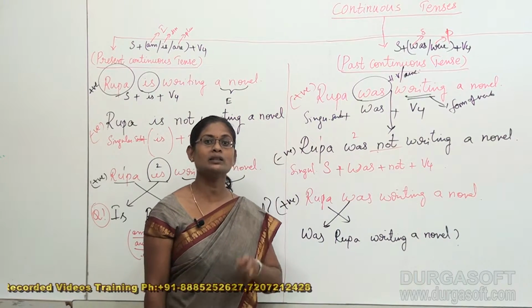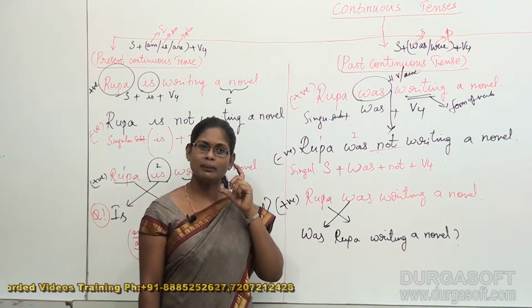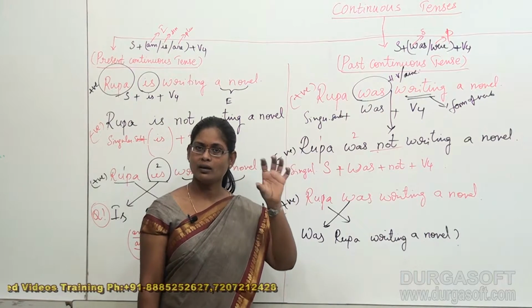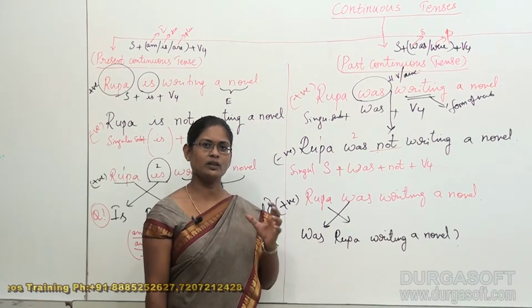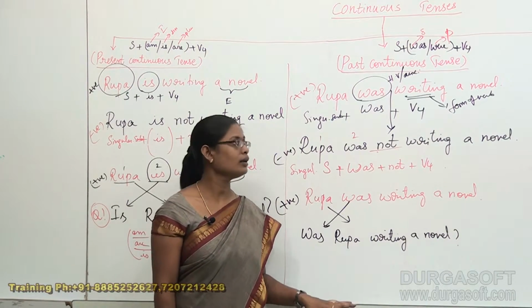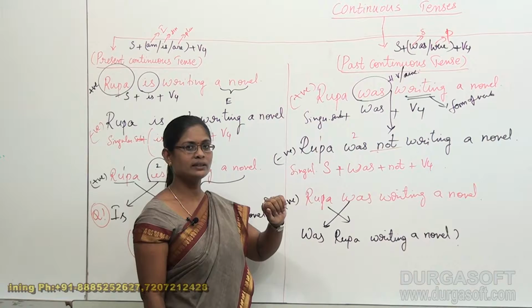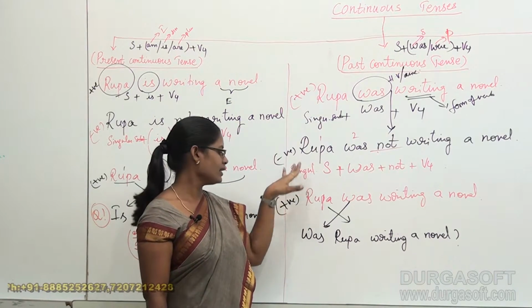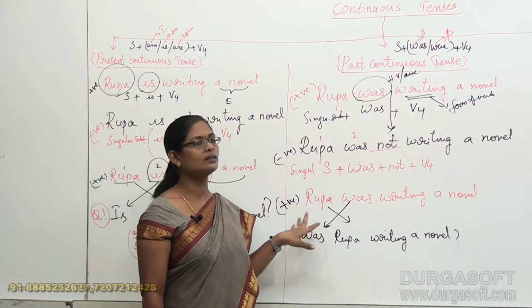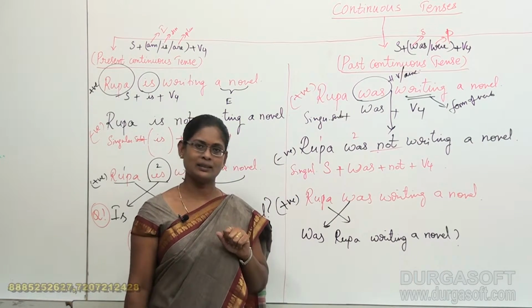But interrogation means questioning. So you can easily remember that interrogation stands for questioning. Right now we have discussed the positive sentence, negative sentence and questioning sentence with the singular subject.